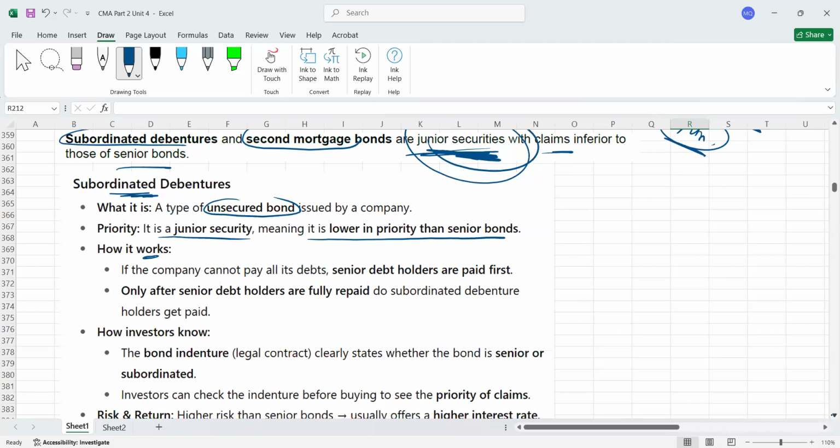How does it work? If a company cannot pay all its debt, the senior debt holders are paid first, and only after senior debt holders are fully repaid do subordinated debenture holders get paid. First, to whom do we pay? To the senior debt holder. Now the question is, how would you recognize whether it is a subordinated debenture or a normal debenture, subordinated bond or normal bond? Guys, it is clearly written on the bond indenture. You should read it before investing.